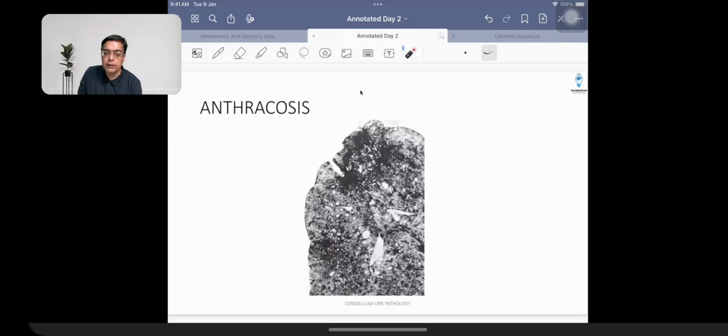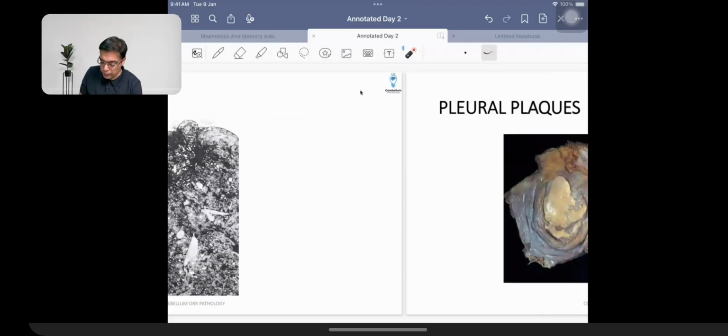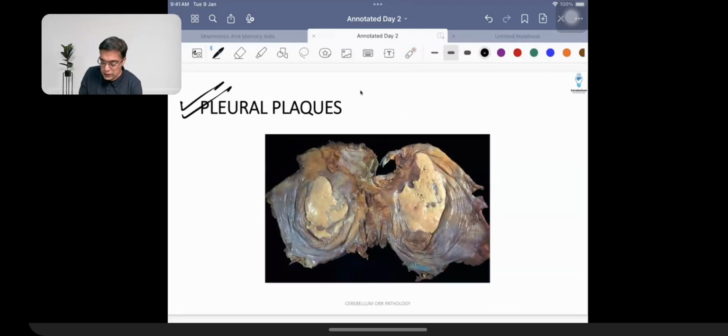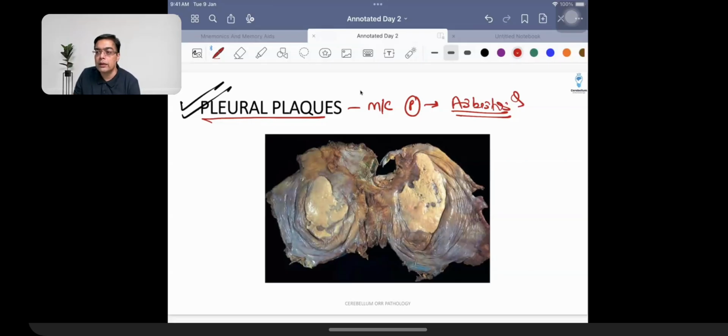Right. The other important thing that we need to recall over here, I believe, is a very, very important thing which is asked in the exam, that is pleural plaque. Pleural plaque is the most common pulmonary manifestation of a patient who's going to be having exposure to asbestos. Asbestos has got multiple particles, but we need to recall that it is amphibole which is going to be more troublesome. Asbestos is an example of a heavy dust particle. So these are the patients who are going to be involved in any kind of work in the insulation industry. So waterproofing, fireproofing, these are the people, or the people who are working in construction sites, shipbuilding. They are the ones who are going to be having high risk of asbestosis.